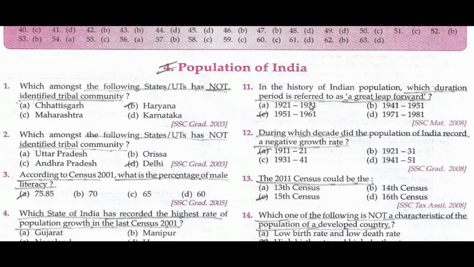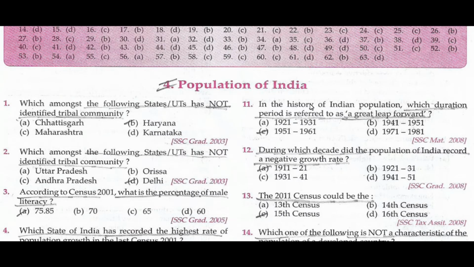During which decade did the population of India record a negative growth rate? 1911 to 21. In the history of Indian population, which period is referred to as the Great Leap Forward? 1951 to 61.